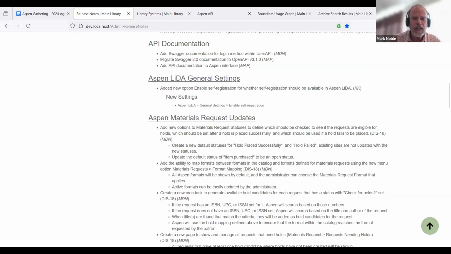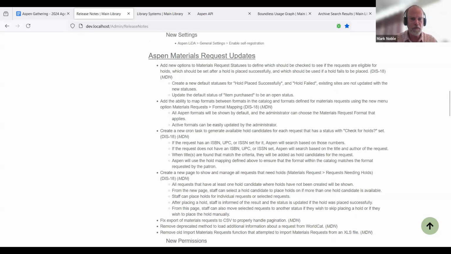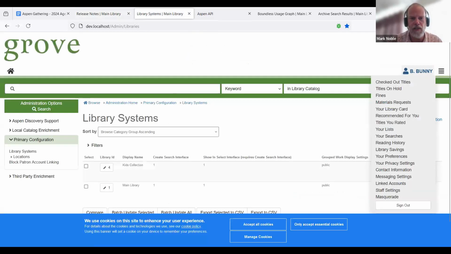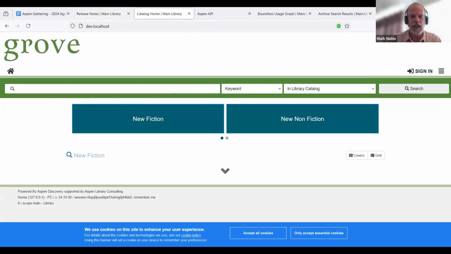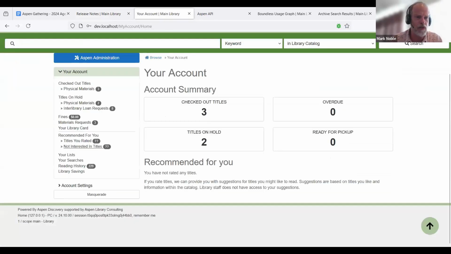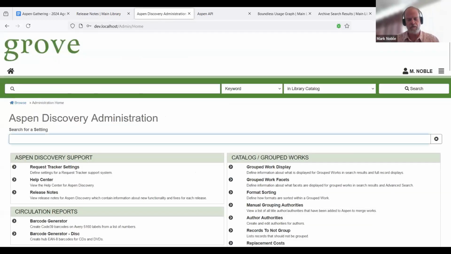Cool. Next thing we have is some materials request updates. We talked about this a little bit last time, saying that this was coming. So I'm going to sign back in as my staff account. The idea is we're able to place holds now on various materials requests, which is really cool. Patrons always want to be first in line for the material request that they purchased. So let's go down here.